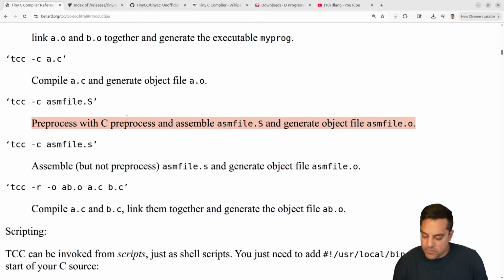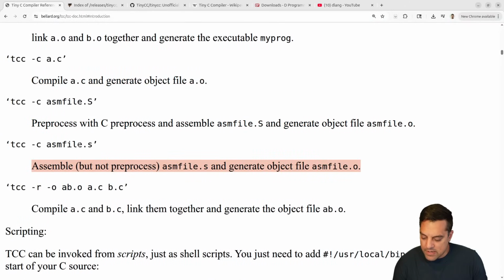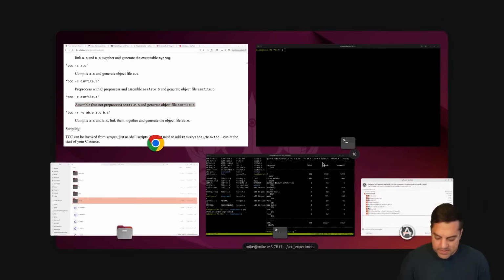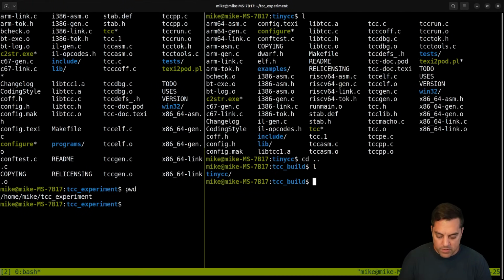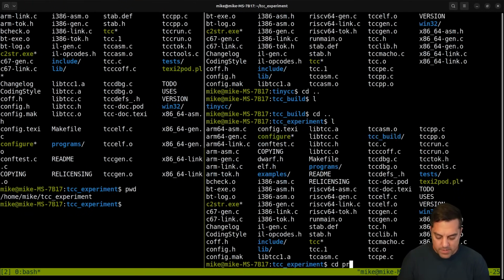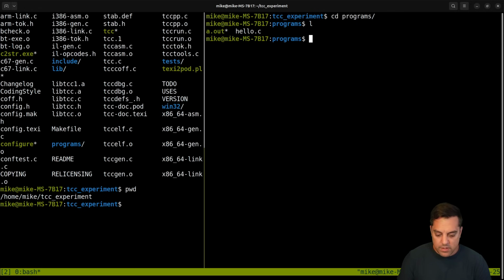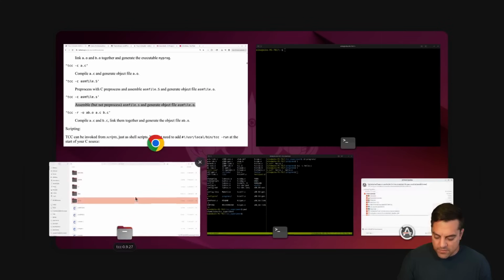So what else can we do here? Let's assemble but not preprocess. Let's see the assembly that's generated here in our Hello World program. So we've got to go back into programs and let's just run TCC on hello.c, and we should get our assembled output. Let's see, that gives us our object file here.